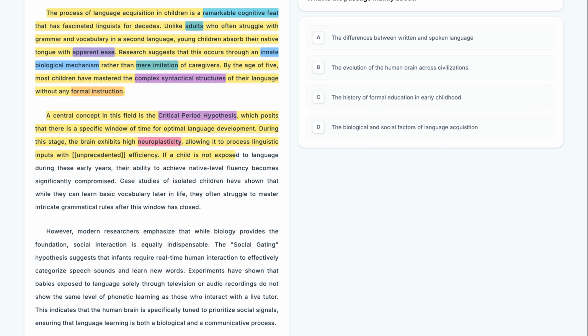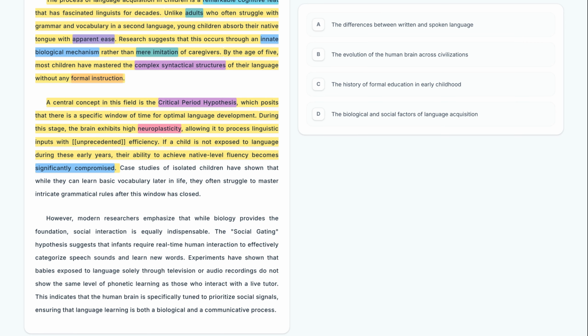If a child is not exposed to language during these early years, their ability to achieve native-level fluency becomes significantly compromised. Here the author warns that without exposure, a child's fluency becomes significantly compromised. This conditional structure shows the high stakes involved in the critical period.